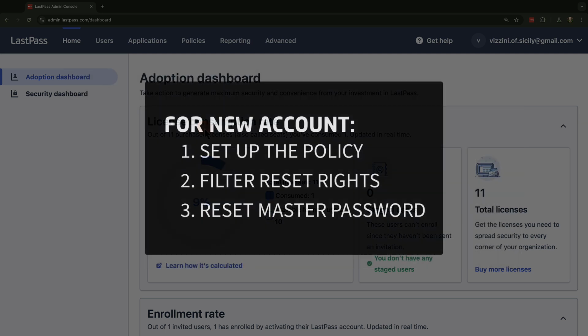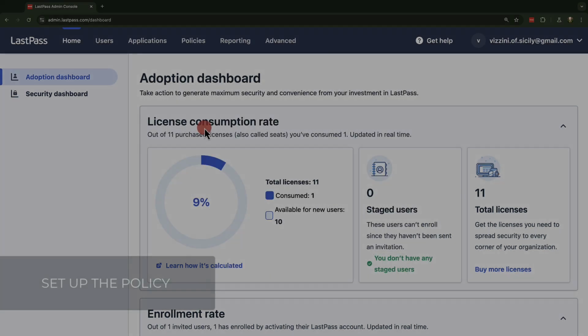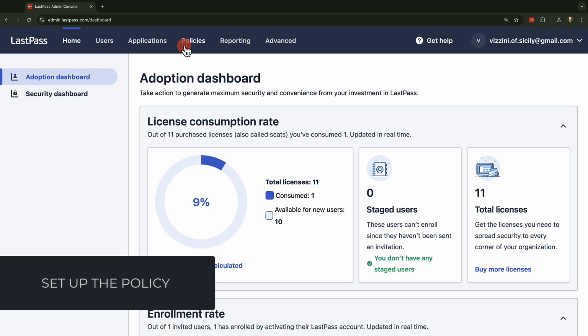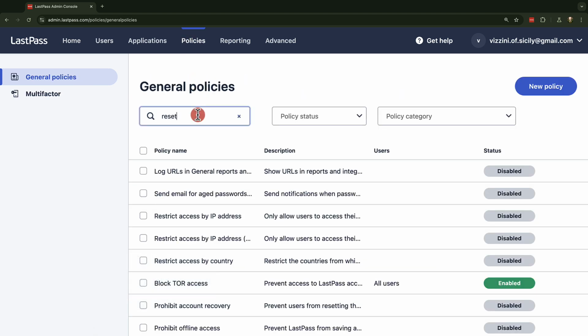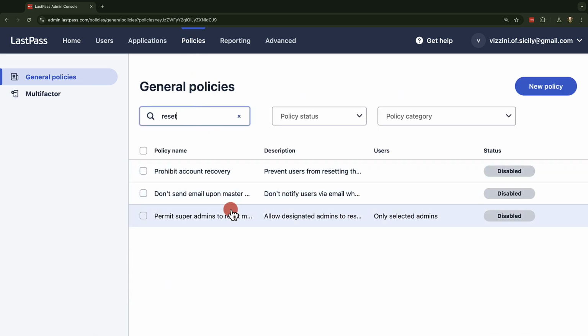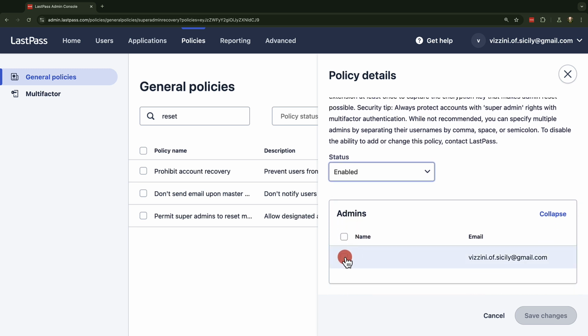So for this situation, we'll be looking at setting up the policy, filtering reset rights on users, and then once users are added, how to reset their master password. In the admin console, a super admin can go under the Policies tab, search for Permit Super Admins to Reset Master Passwords, and then once that policy is located, select it, then set the status to be enabled. Now select the super admin, and then save changes.